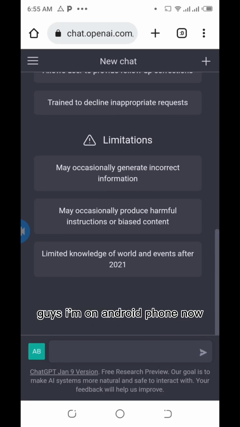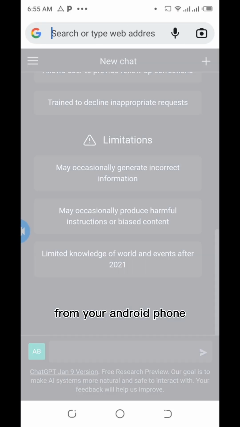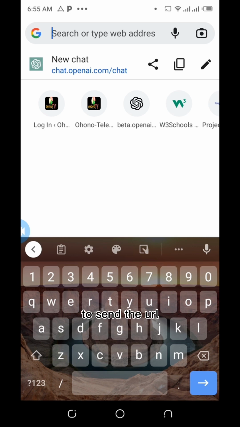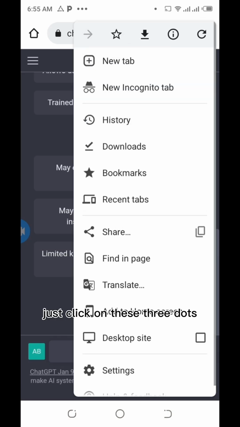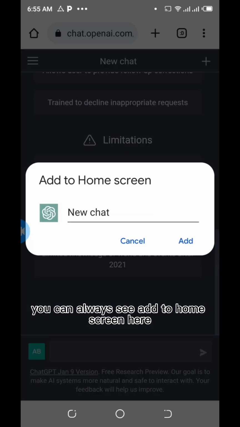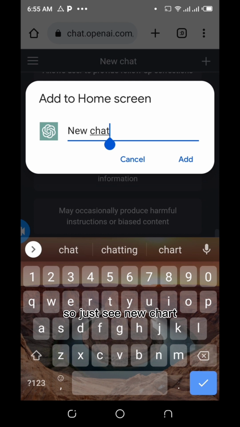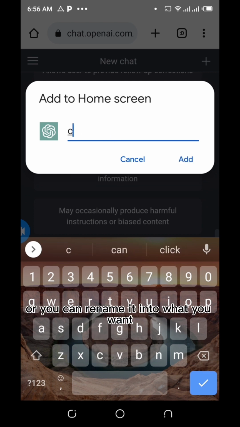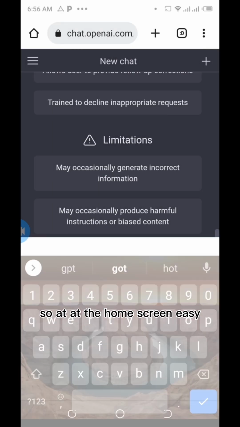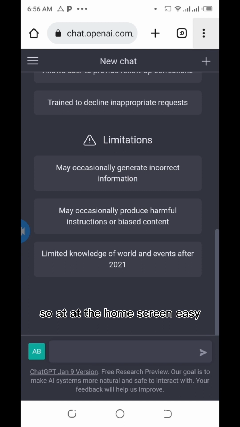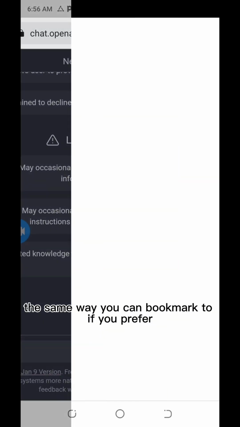So guys, I'm on an Android phone now. From your Android phone, to save the URL, you're in the URL tab now. So just click on these three dots. You can always see add to home screen here. It's kind of easy here. So just say new chat, or you can rename it with what you want. Like I want to change this to ChatGPT. So add to home screen. Easy. The same way you can bookmark too.